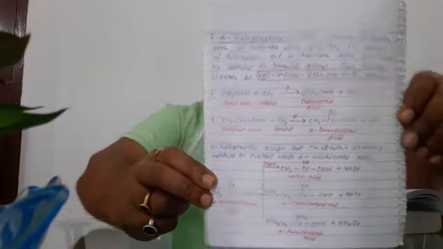Now we will start the reactions of the salts of carboxylic acids. Till now we have completed the reactions of the carboxylic acid.